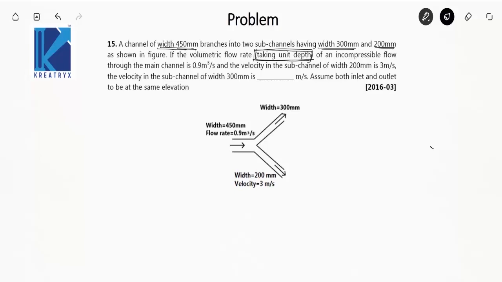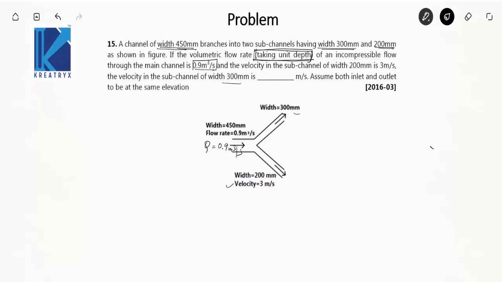If the volumetric flow rate of an incompressible flow through the main channel is 0.9 meter cube per second, so this flow, let this be Q, is 0.9 meter cube per second, and the velocity in the sub channel of width 200 mm is 3 meter per second. This is given. The velocity in the sub channel of width 300 mm.